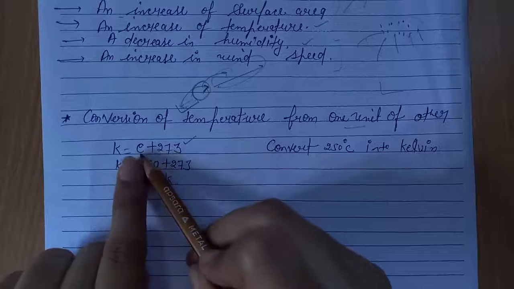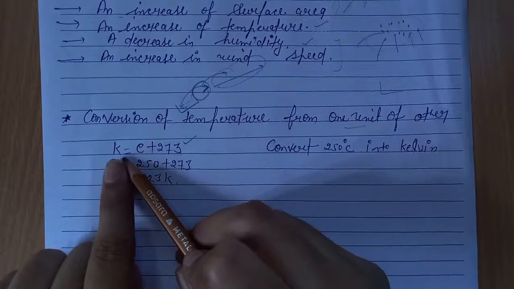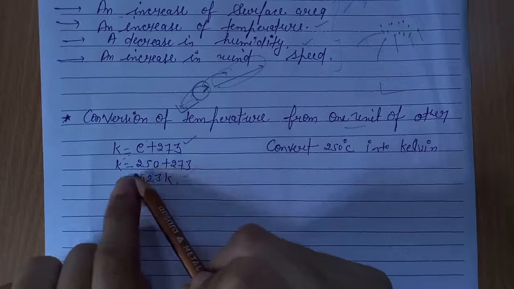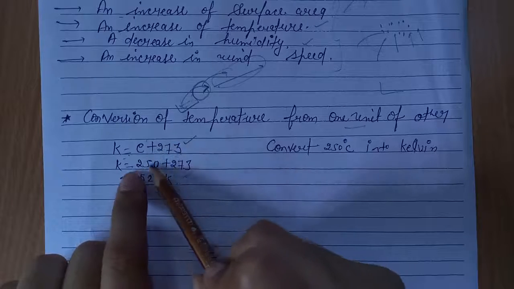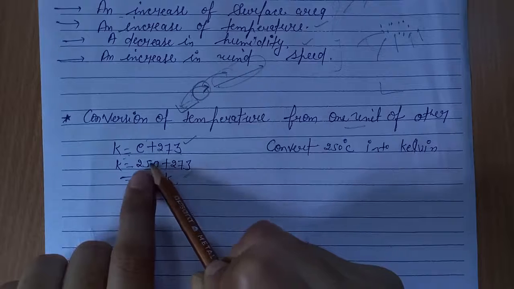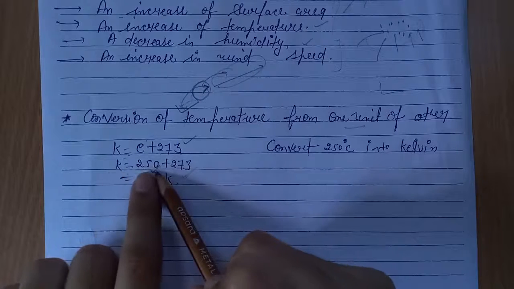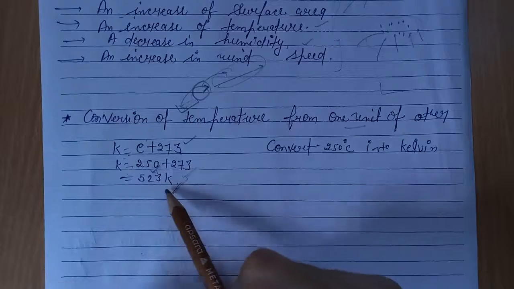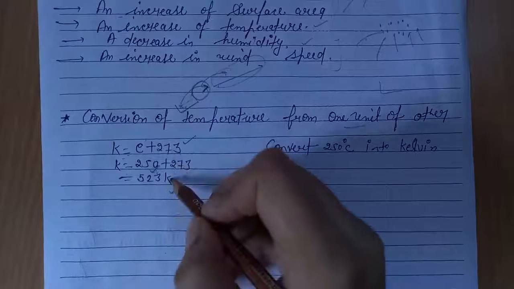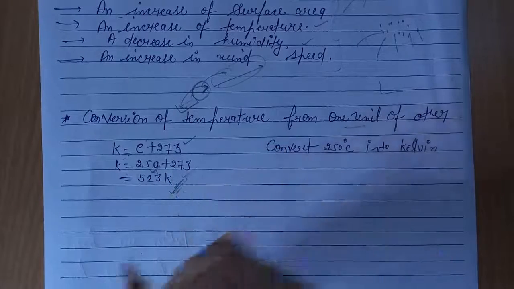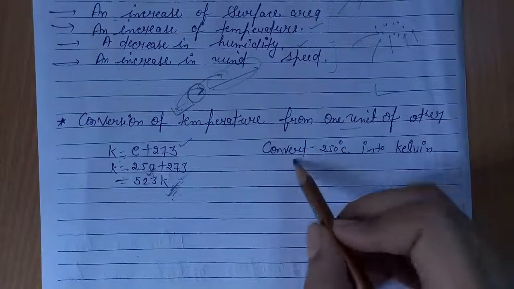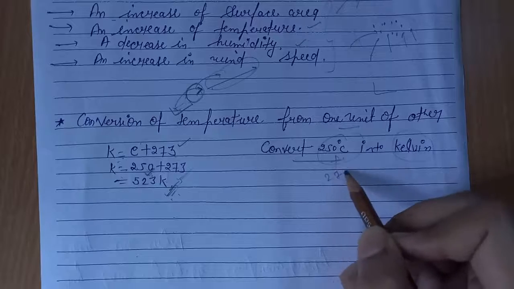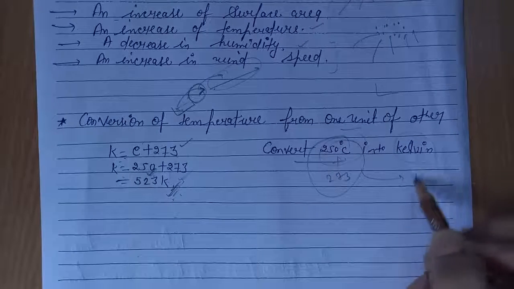If we convert a temperature from Celsius to Kelvin, we have to add 273 to the Celsius value. Kelvin is equal to 250 plus 273, and we get 523 Kelvin. So this is a question: convert 250 degrees Celsius into Kelvin, then we have to add 273 to the degrees Celsius to convert into Kelvin.